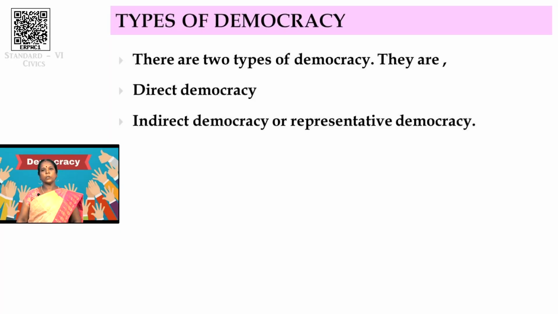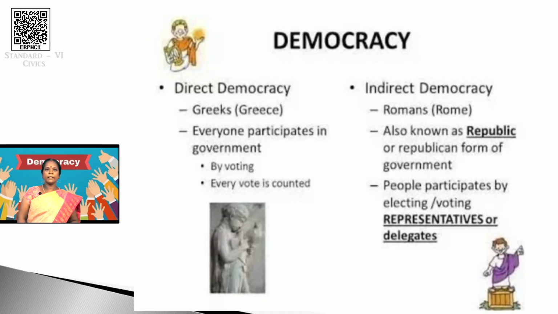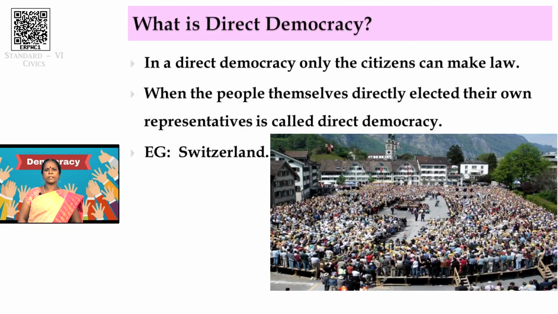Okay, there are two types of democracy. They are direct democracy and indirect democracy. Okay, and we have to understand the meaning of direct democracy and indirect democracy. Indirect democracy is also called a representative democracy or cabinet democracy. Okay, what is direct democracy?